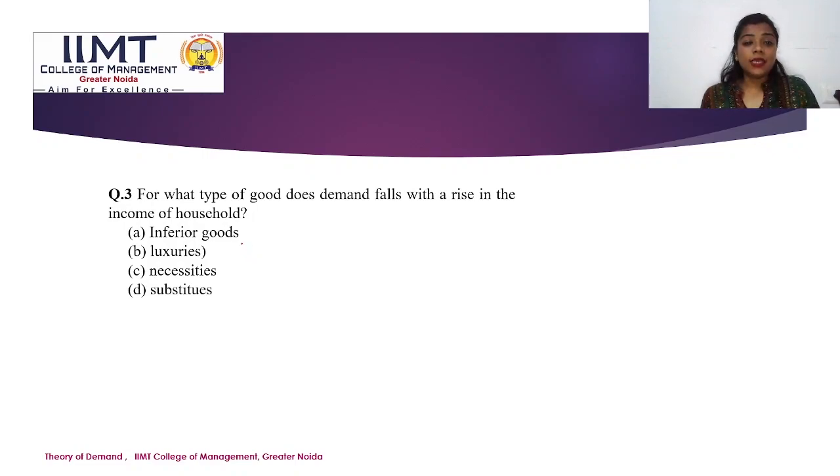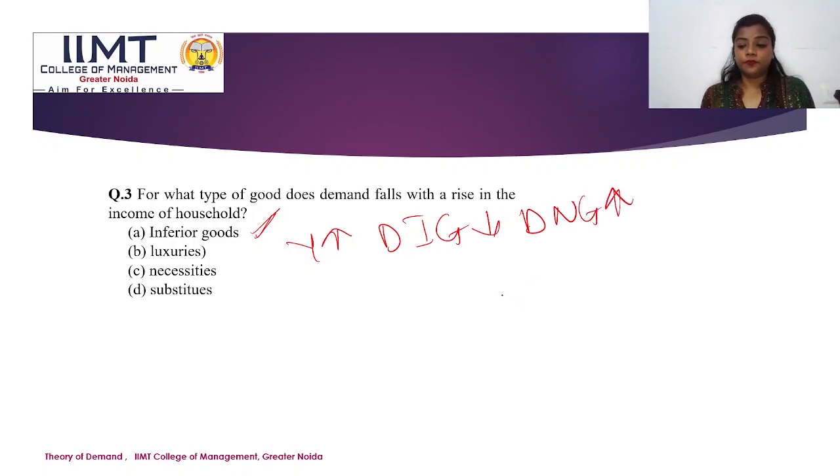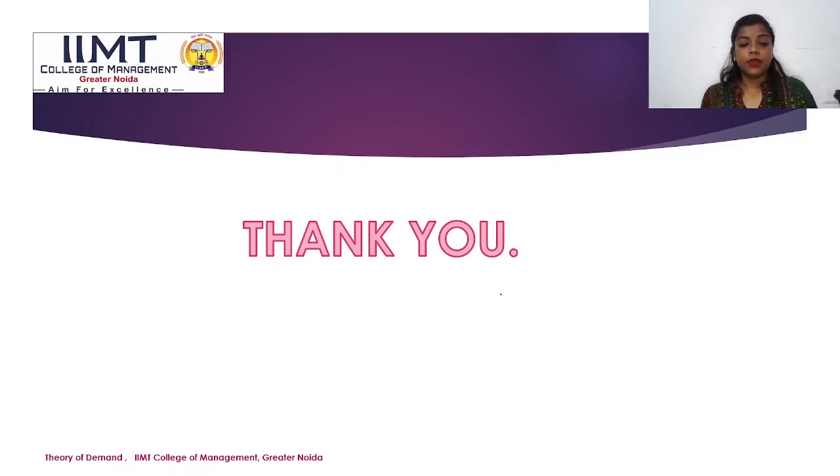With the rise in the income of the household, the demand falls for inferior goods. We have studied two types of goods, that is inferior and normal goods. So if the income increases, the demand for inferior goods decreases and the demand for normal goods will automatically increase. Thank you.